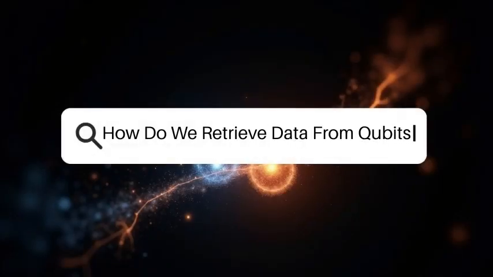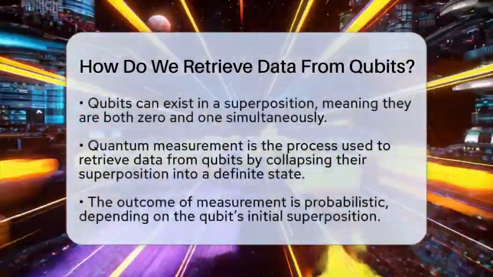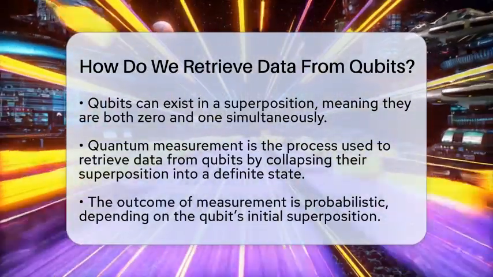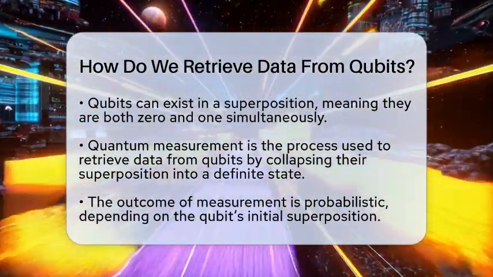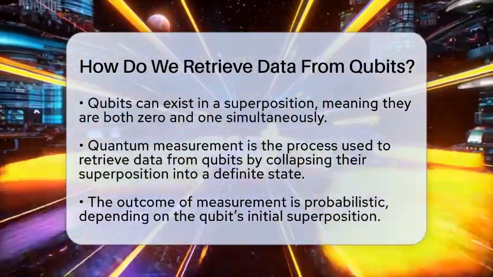How do we retrieve data from qubits? Imagine trying to read a message that is both written and erased at the same time. That's what working with qubits feels like in quantum computing. The secret to getting data from them lies in a process called quantum measurement.